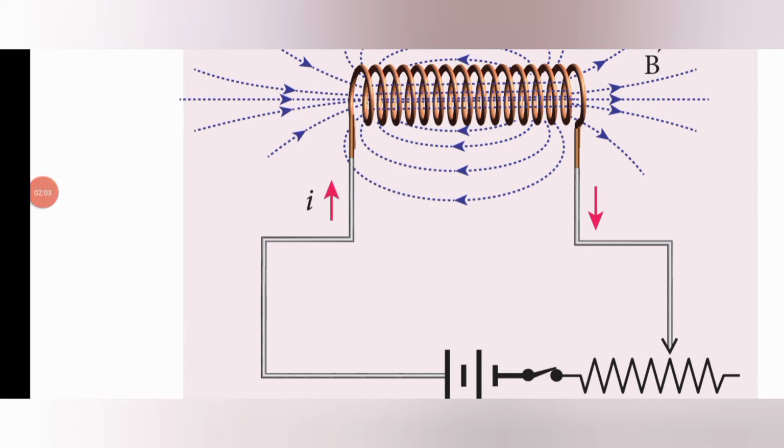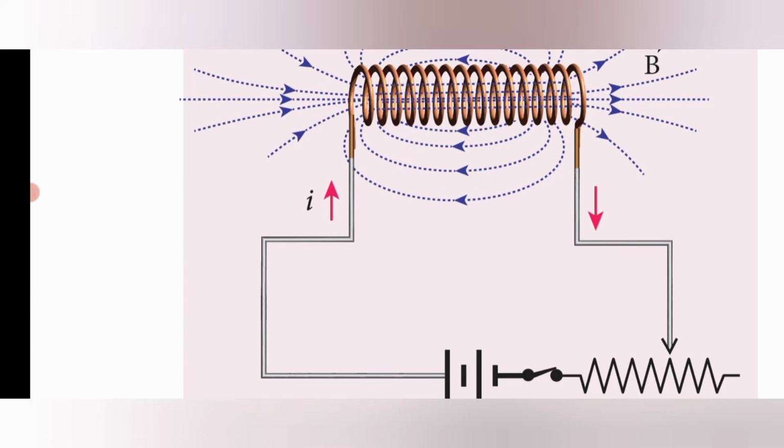This is the diagram of self-induction. When electric current passes through a coil, a magnetic field is produced around it. Because of this magnetic field, some of the magnetic flux is linked with the coil itself. This flux is changed by changing the electric current, and that is why an EMF is induced in the same coil itself.